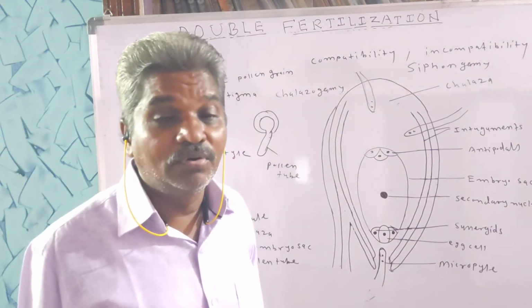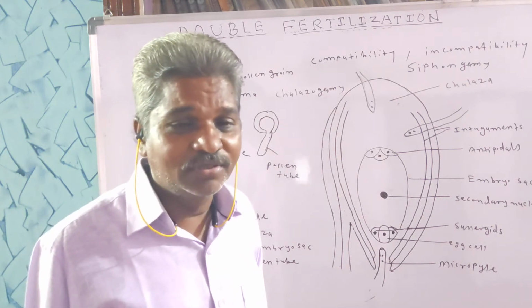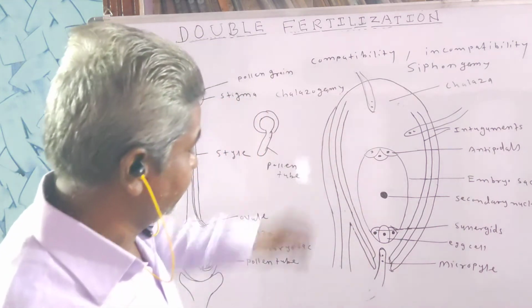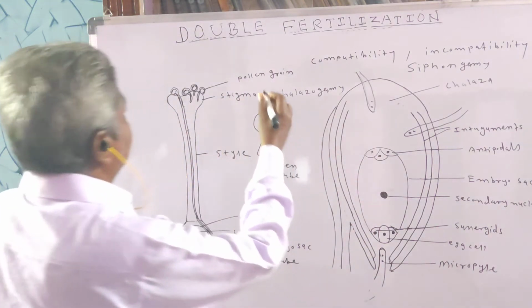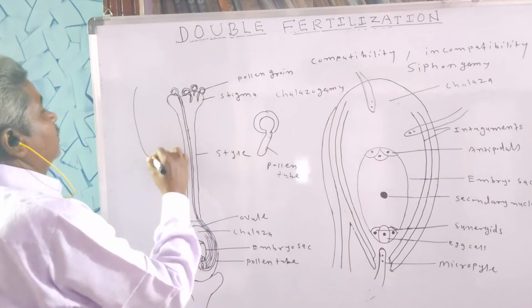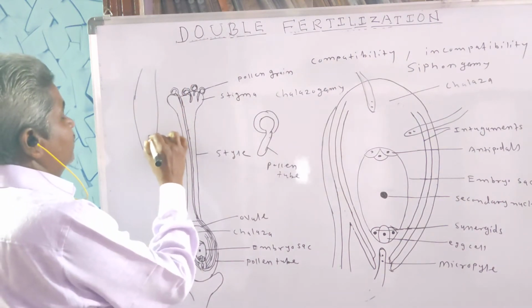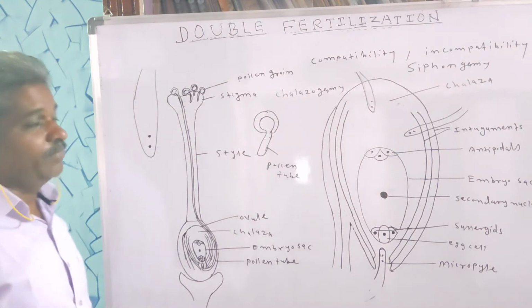Why is it called siphonogamy? Because siphon means cavity. The pollen tube is just like a cavity, and it carries two non-motile male gametes.